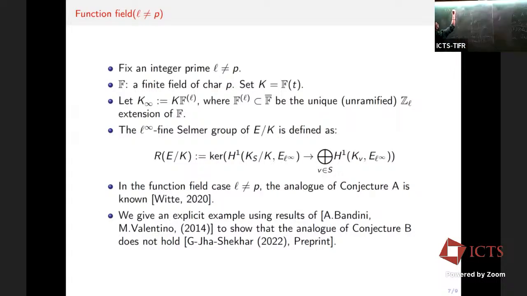It is always 0, so we can highlight it. Here the fine Selmer groups turn out to be isomorphic to the Selmer group, in fact, in this l not equal to p case. So we get some strange results. This is one of the results of work with my advisors, and it is in the preprint.